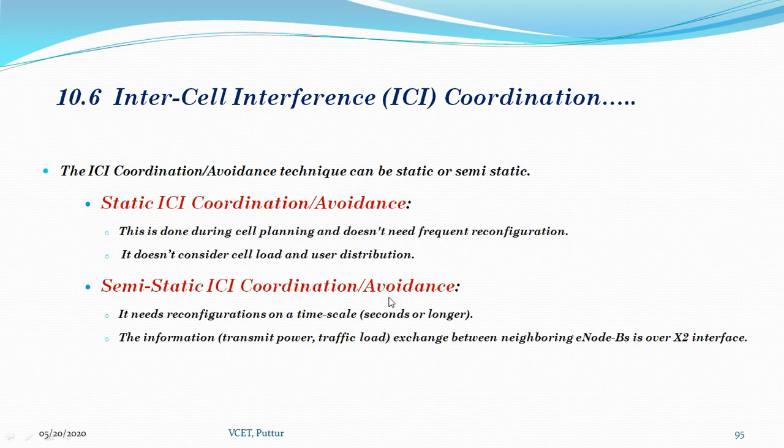Here, we mainly focus on ICI coordination or avoidance, which is a more advanced technique and requires additional signaling.